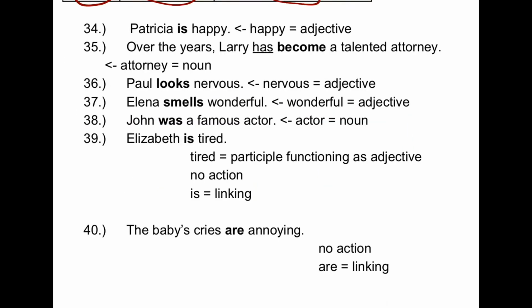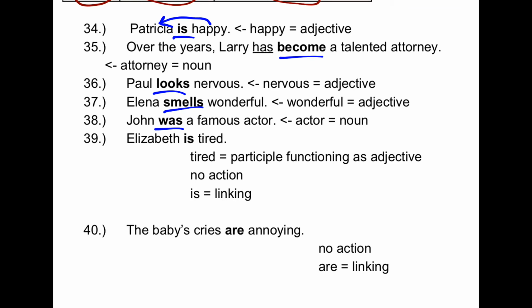If I say that Patricia is happy, happy here is an adjective that describes Patricia, so that's a linking verb, is. Over the years, Larry has become a talented attorney. Become is my linking verb. It connects Larry to the description, attorney. In Paul looks nervous, nervous is an adjective that describes Paul. In Elena smells wonderful, wonderful is an adjective that describes Elena. In John was a famous actor, actor is a noun that describes John.